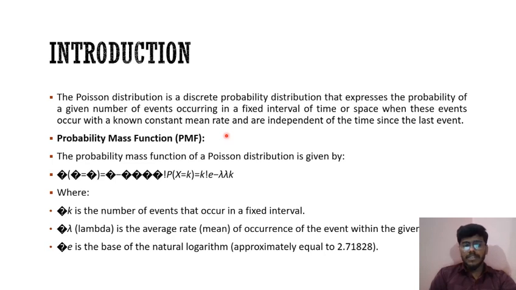Probability mass function, that is PMF. The probability mass function of a Poisson distribution is given by P(X = k) = (λ^k e^(-λ)) / k!, where k is the number of events that occur in a fixed interval, lambda is the average rate of occurrence of the event within a given interval, and e is the base of the natural logarithm, approximately equal to 2.71828.